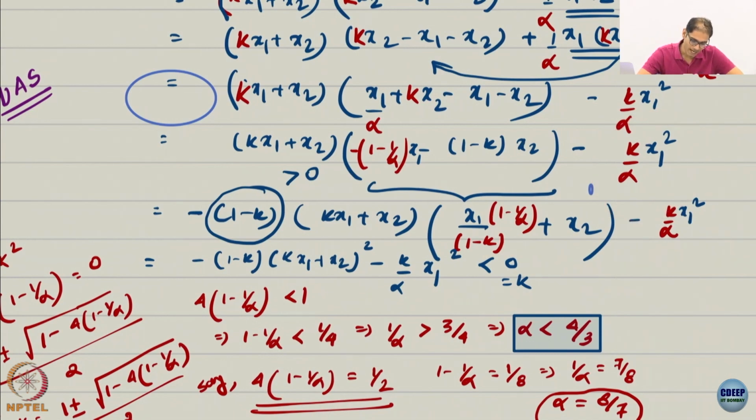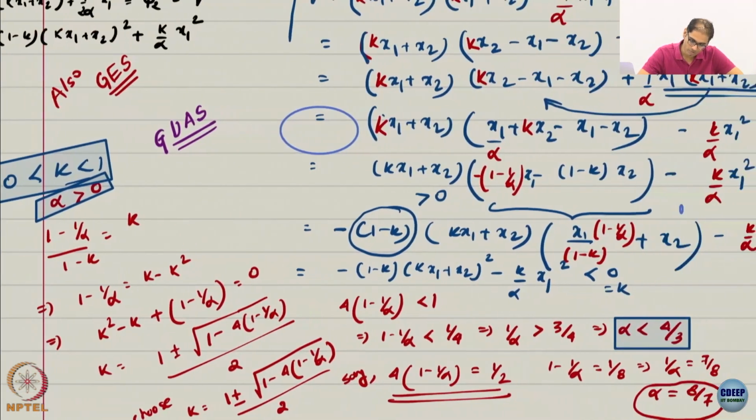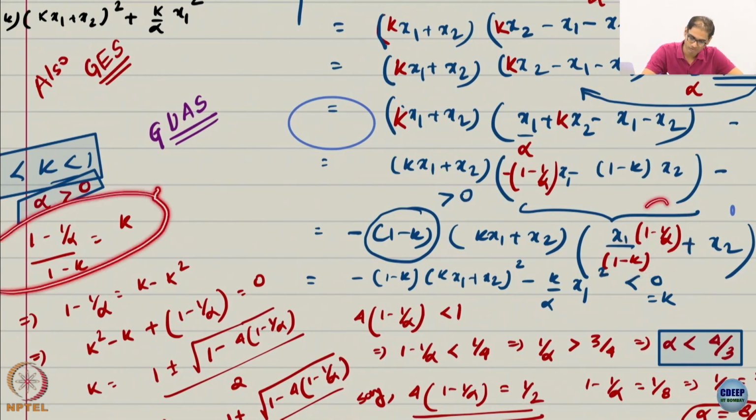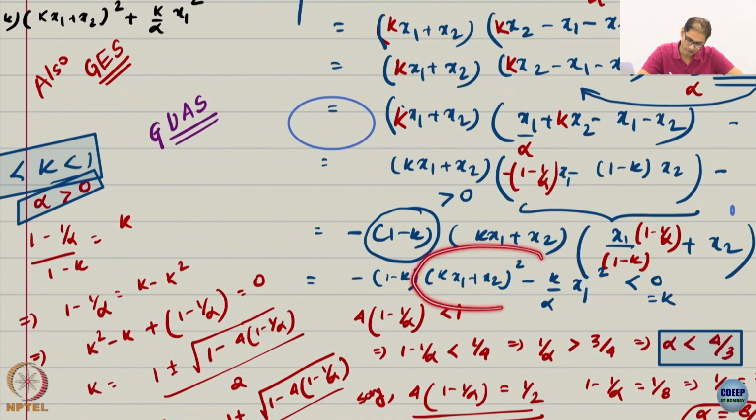Now I will say that I want my k to be equal to this term. Suppose it is equal to k, then these two terms together become (kx1 plus x2) whole squared, and this is a nice negative term. I have a negative definite v dot.